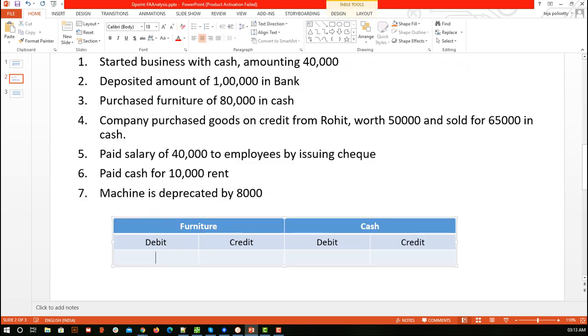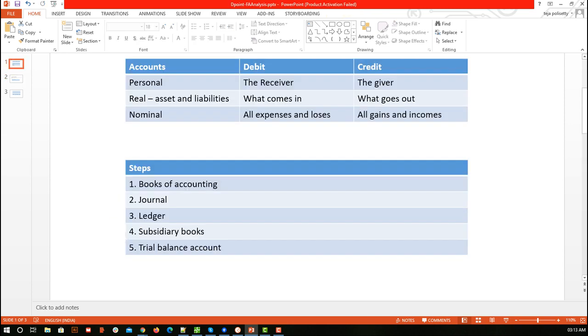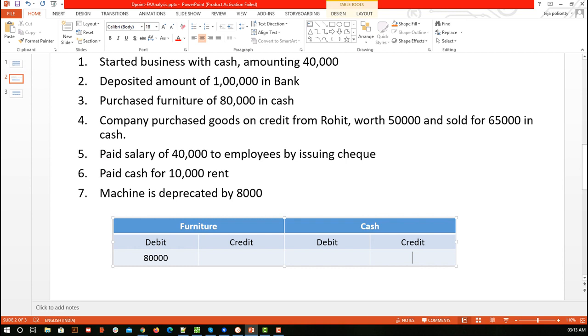So we have to debit what? 80,000. Of course we know because furniture is debited, the other one is credited, but that is when we don't understand the concept. But now let's understand the concept. So cash is an asset account and cash is going out. Asset account means nothing but a real account. Real account, money is going out, so we have to credit. So here we are going to do the credit, 80,000.